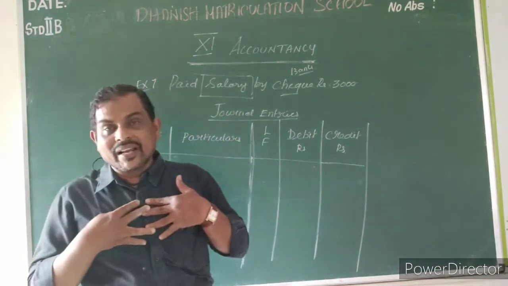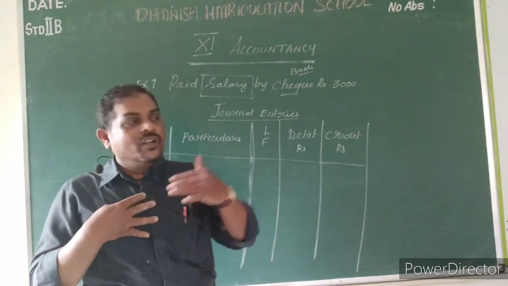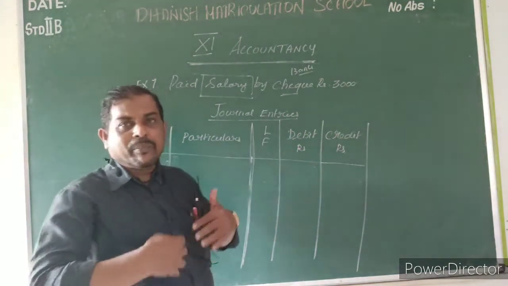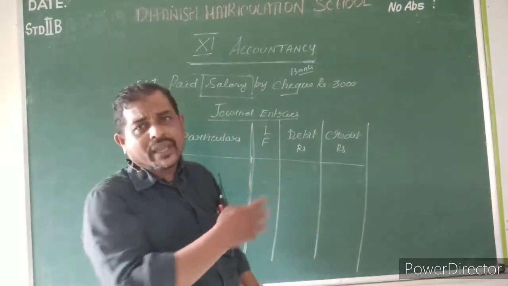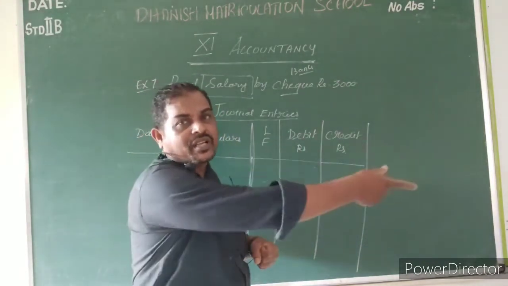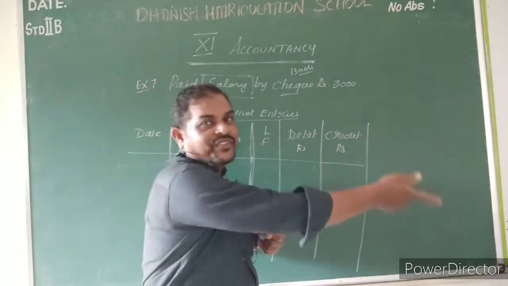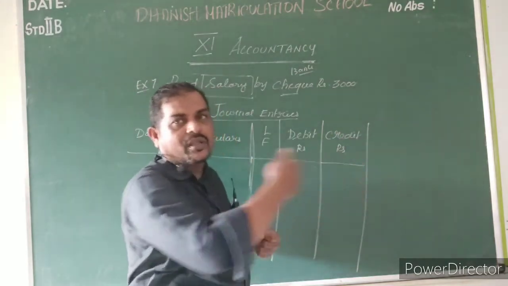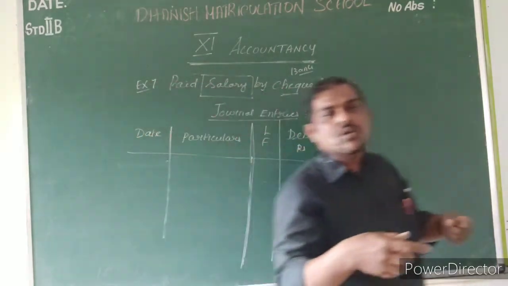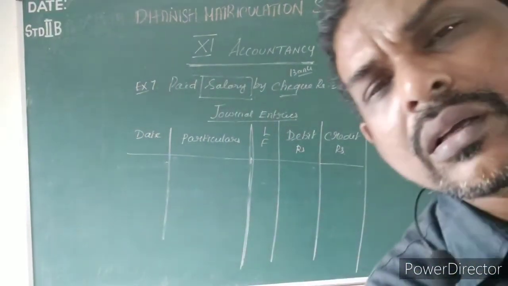I am the owner, I am the proprietor, my staff is there, and I am paying salary. I am paying salary by check. So I am only giving the check to my staff.